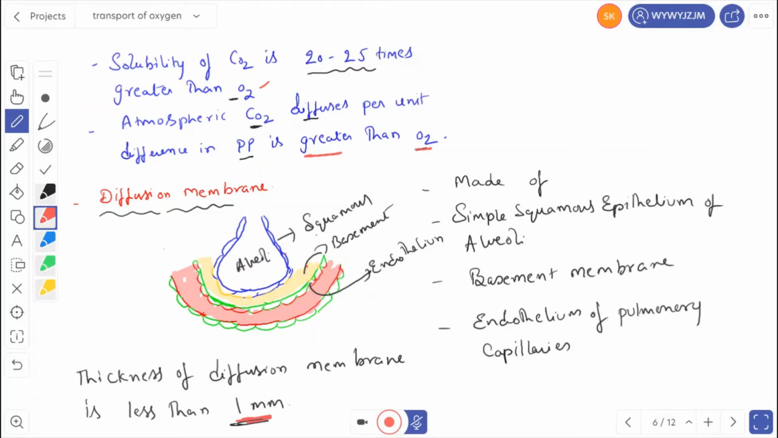Remember, this is a very important question for objective exams: name the layers in sequence. They will ask you the sequence of the diffusion membrane. Remember that epithelial tissue lies on the basement membrane. So this is the epithelial tissue, and this is the basement membrane. The basement membrane is present for both the squamous epithelium of the alveoli and the endothelium. So here also there is a basement membrane. Let us see the next one.